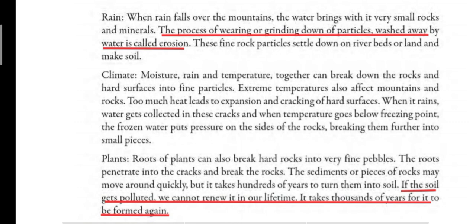So, first is rain. When the rain falls over the mountains, the water brings with it very small rocks and minerals. The process of wearing or grinding down of particles washed away by the water is called erosion. These fine rock particles settle down on river beds or land and make soil. So children, the soil is formed in three ways, and the first way is through rain.